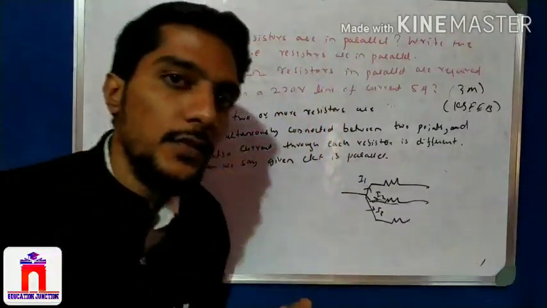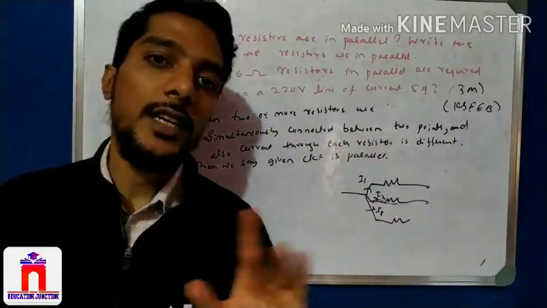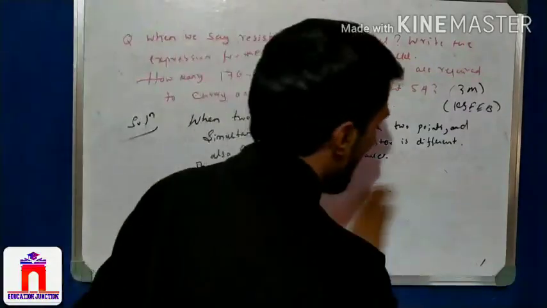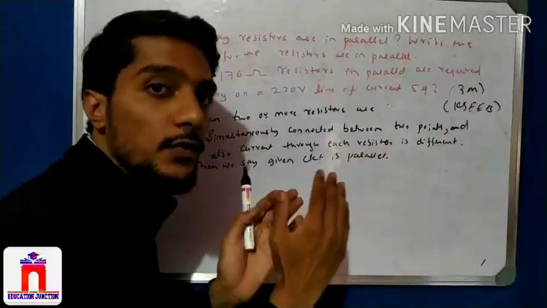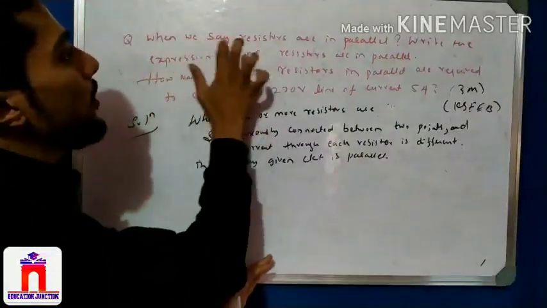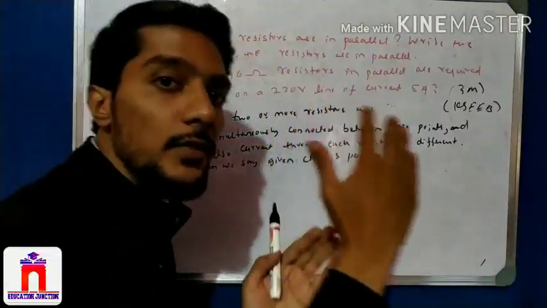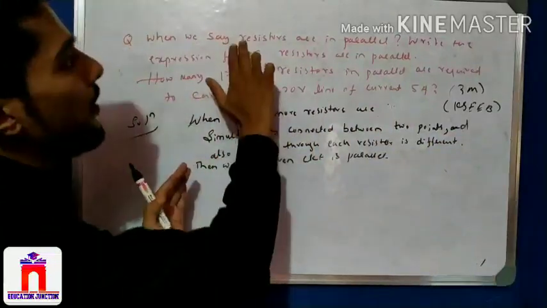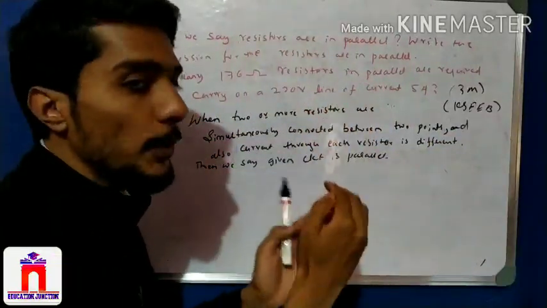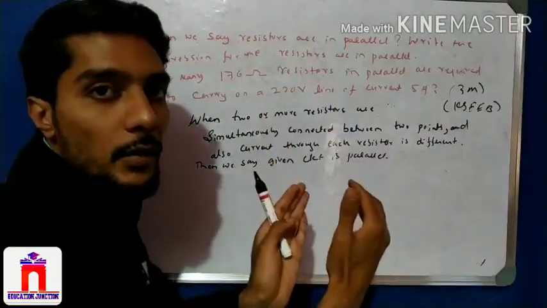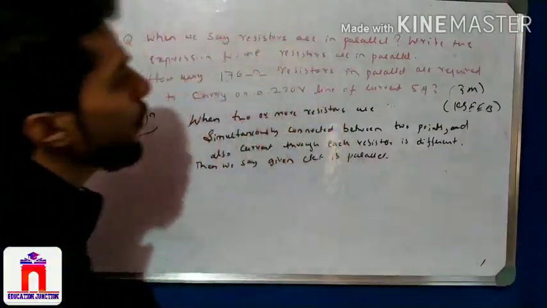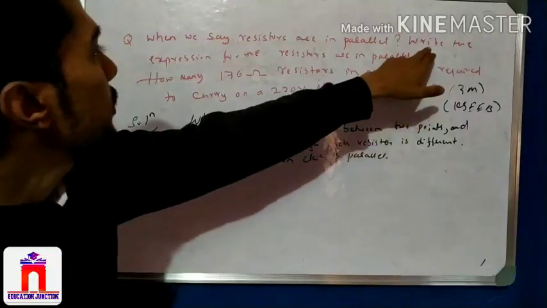If the same current is flowing, the resistors are in series. So resistors are in parallel when they are connected between 2 points, and in series when connected end to end. This one is finished.